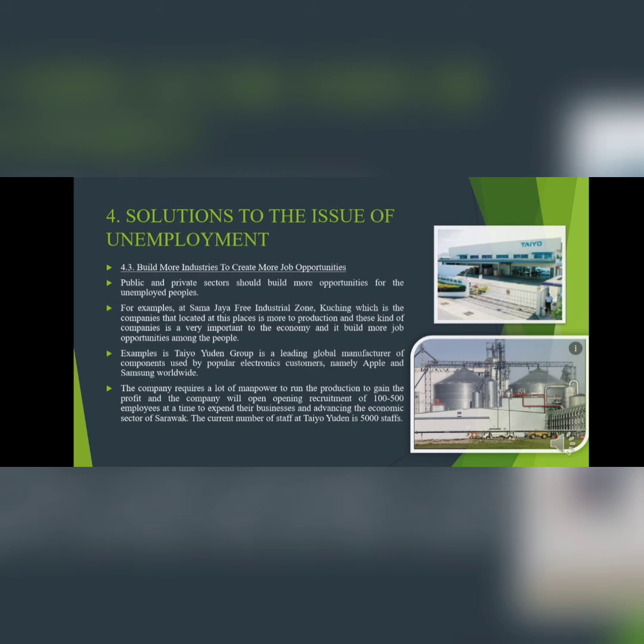Public and private sectors should build more opportunities for unemployed people. For example, in Samajaya Free Industrial Zone, Kuching, the companies located at this place are more into production, and this kind of company is very important to the economy, and it builds more job opportunities among the people. For example, Taiyo Yuden is a leading global manufacturer of components used by popular electronic customers, namely Apple and